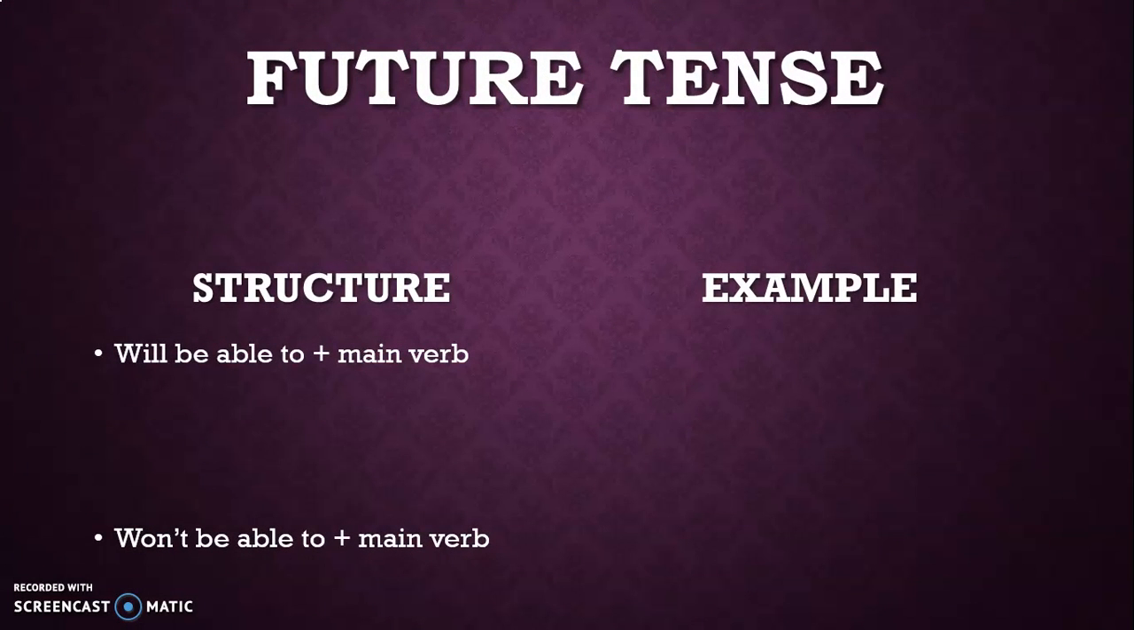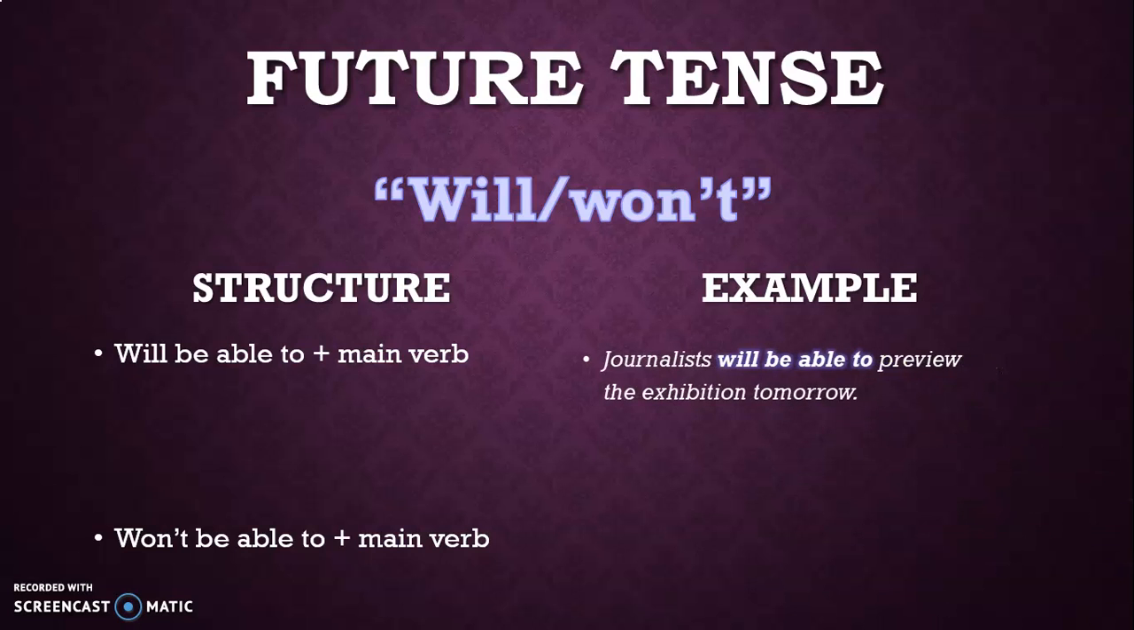Future tense. You need to add will or won't before the verb be. So it will be will be able to plus main verb. Example, journalists will be able to preview the exhibition tomorrow.